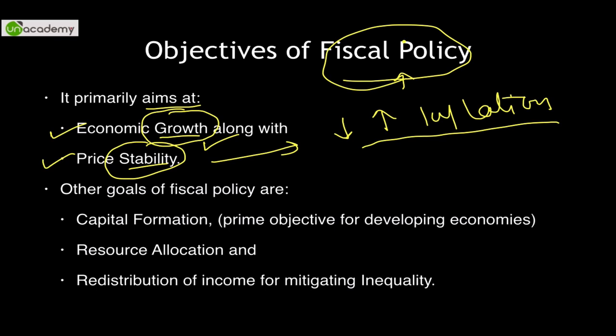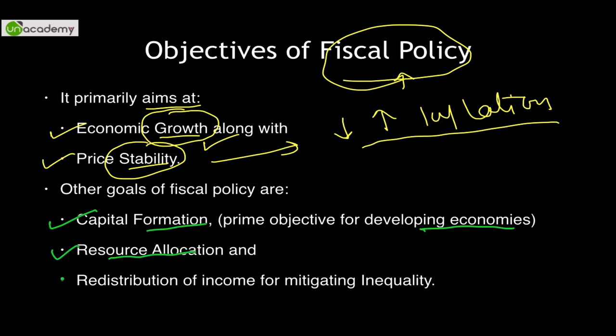The other goals of fiscal policy are, as you can see, capital formation. This is the primary objective for developing economies. Capital formation in terms of building hospitals, schools, health centers, etc. All these are capital formation instances. As soon as the government imposes taxes, it can spend on something like capital formation. Second is allocation of resources. As we discussed in our first, introductory video about allocation of scarce resources, this can be done by the government of India primarily through the efficient fiscal policy that it adopts.